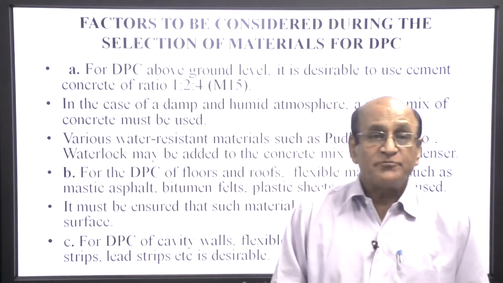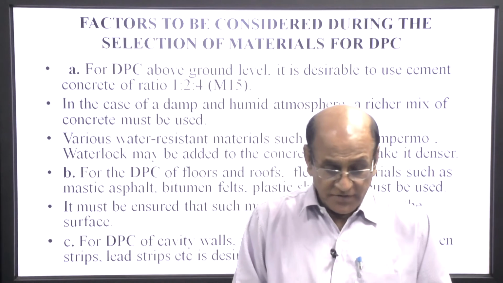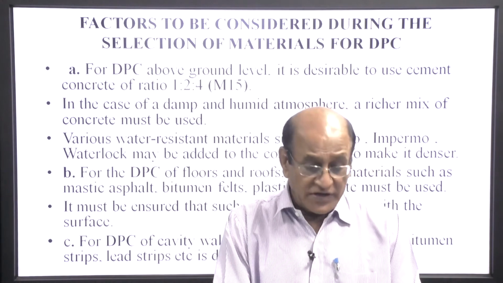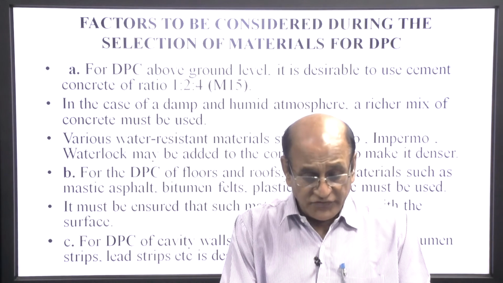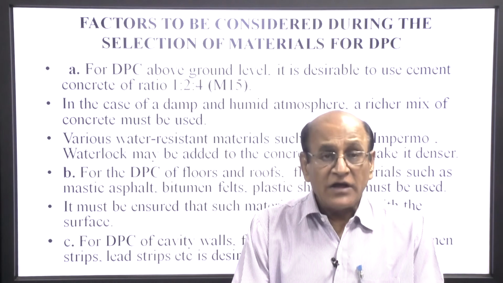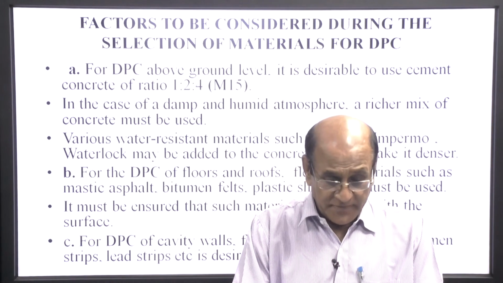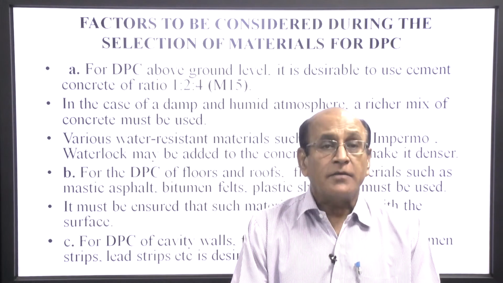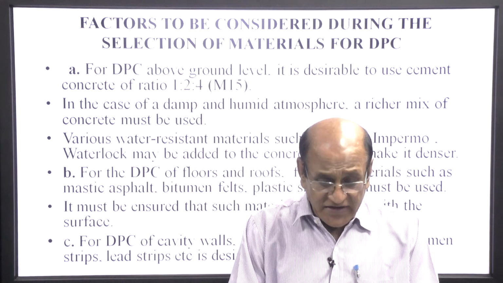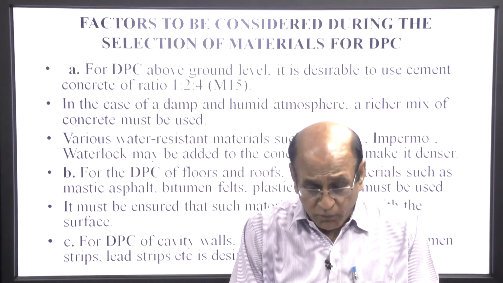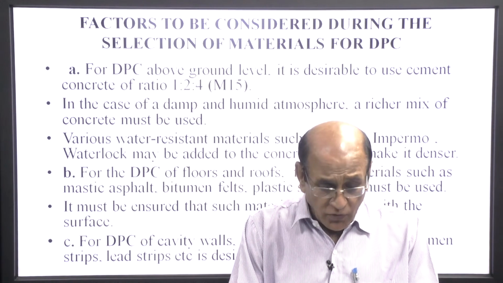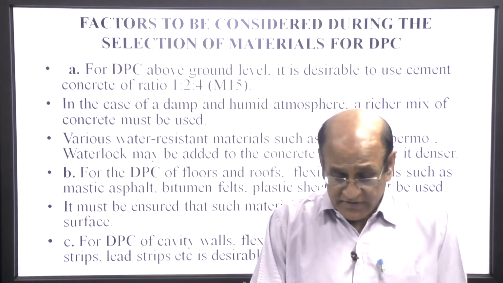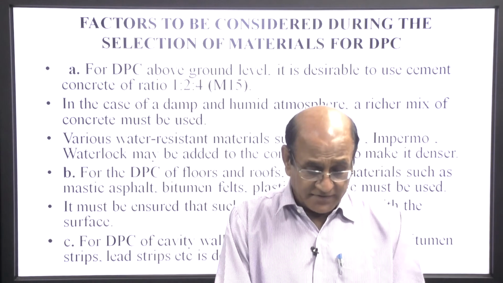For DPC above the ground level, it is desirable to use cement concrete of ratio 1:2:4, meaning M15. In case of damp and humid atmosphere, a richer mixed concrete must be used. Various water resistant materials like Bitumen, Impermo, Waterlock may be added to the concrete mix to make it denser.